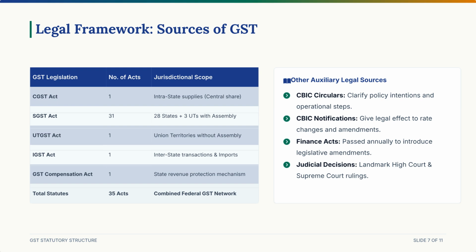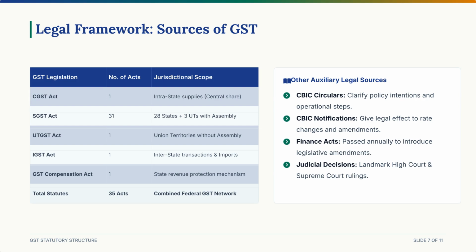To make this massive system legal across the length and breadth of India, the government had to pass a network of laws. When someone says GST law, they aren't talking about just one single booklet. They are talking about a total of 35 different acts running in parallel. Let's count them together. 1 CGST Act governs the central portion nationwide. 31 SGST Acts. This includes 28 states, plus 3 union territories that have their very own legislative assemblies, namely Delhi, Puducherry, and Jammu and Kashmir.